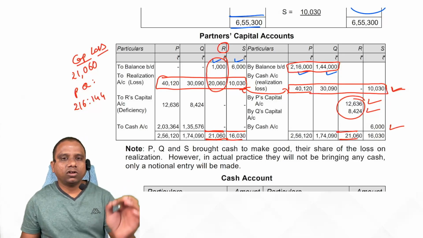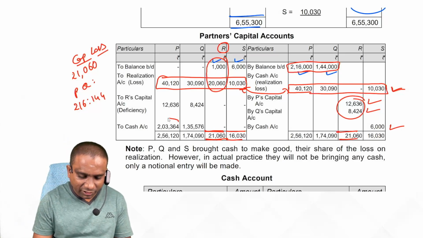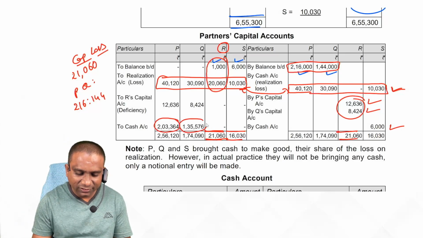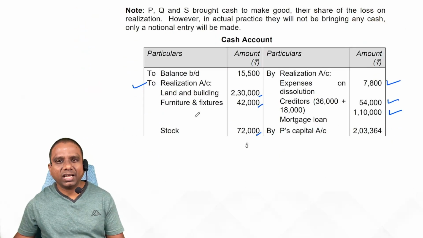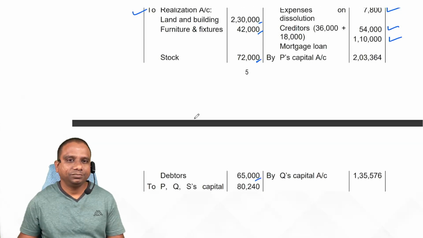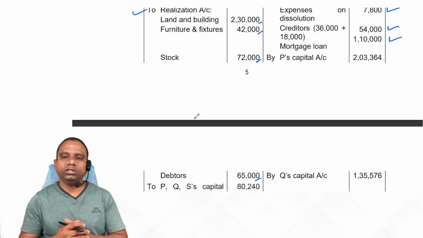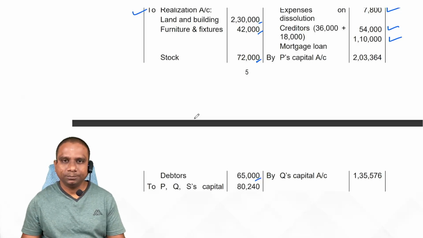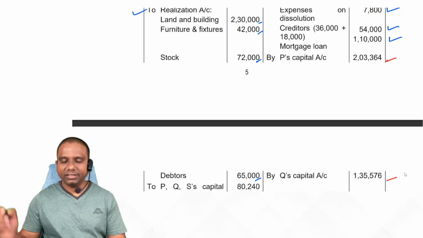Entry: cash or bank account debit to S capital. Now P capital and Q capital are showing credit balances. These two balances must be equal to the cash account balance. That means your problem is correct. Finally, the balances of capital accounts must be equal to the balance of the cash account. Then your problem is correct. Here, correct.